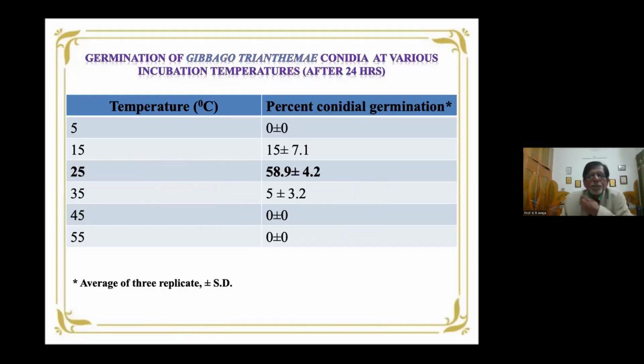Next slide. There is the germination. As far as germination of the conidia is concerned, again 25 degrees centigrade is the best temperature. Although germination takes place at 15, 25, and 35 degrees centigrade, there is no germination at 5, 45, and 50 degrees, but the best is at 25 degrees centigrade. Next slide, please.